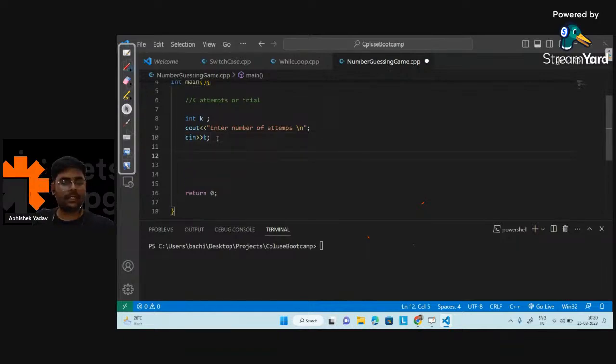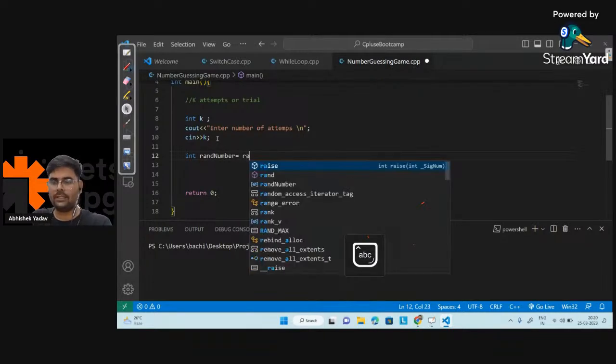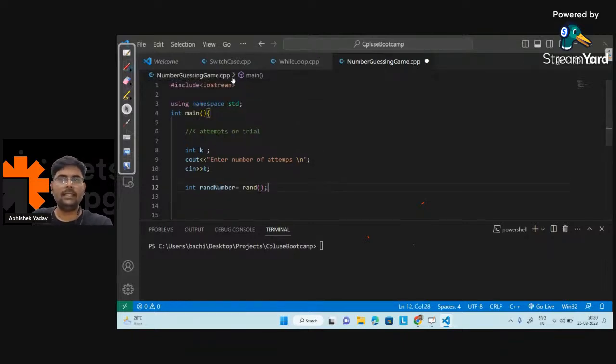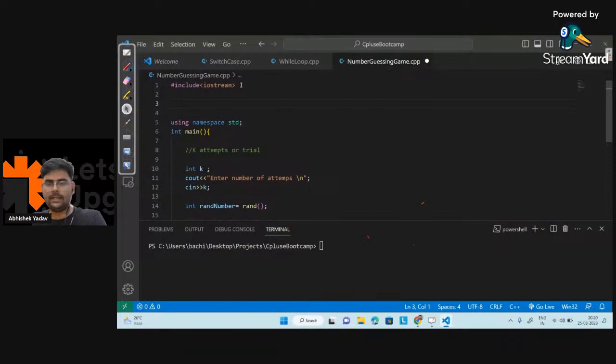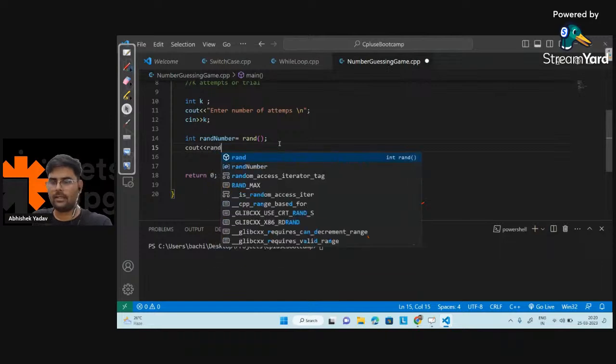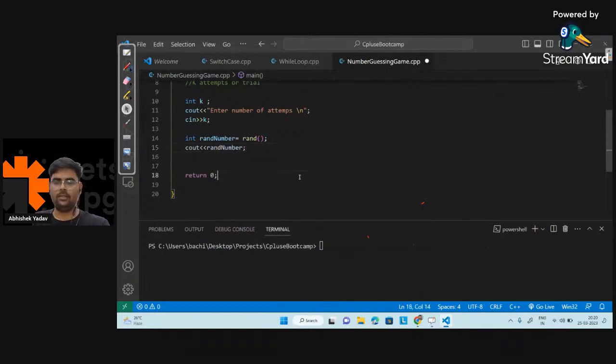After that I have to generate a random number, right? Let's create a variable, int random number, and we have to call a function, that is rand, right? And this rand function is defined inside the header file, #include <cstdlib>. So we have to include this header file. After that let's try to print the random number, cout random number, and let's see what output I will get now.